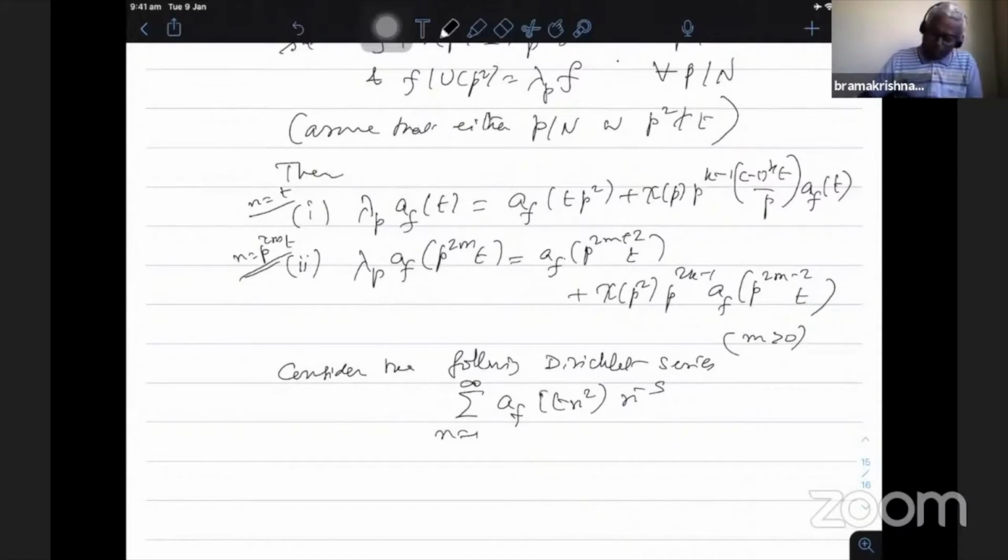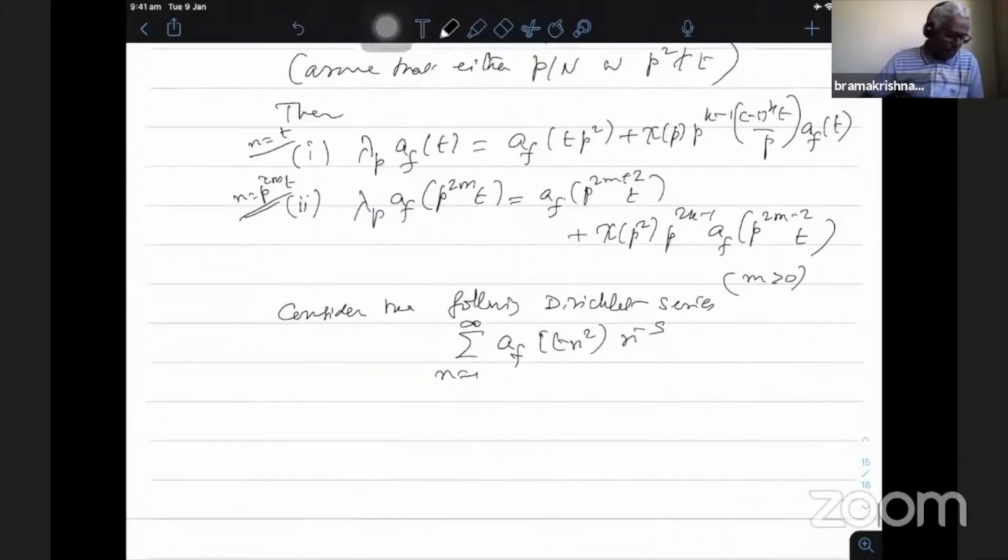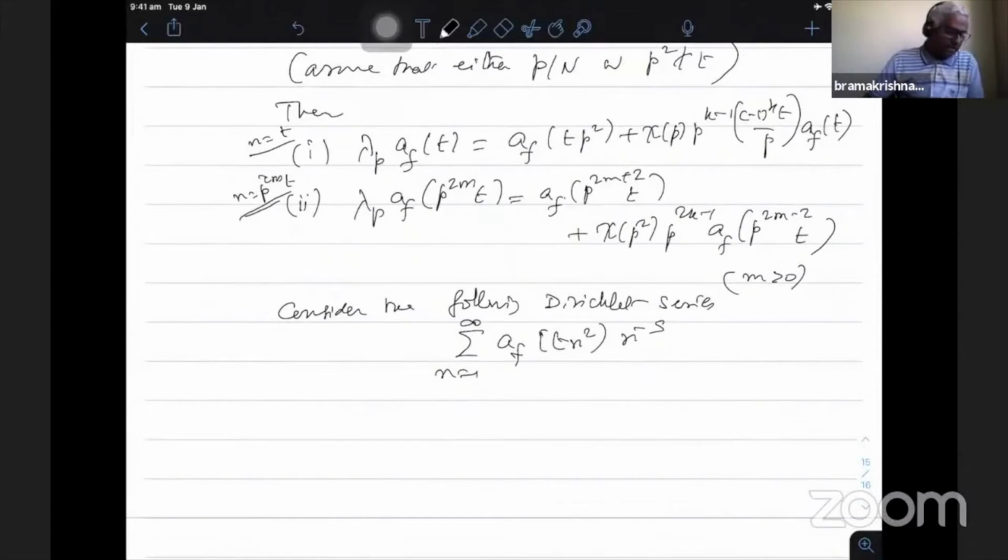So we'll just write down two equations. Again, they are special cases of this 1 and 2, special cases of the following. So we have lambda p a_f(t n^2). Since I put n equal to t, I can put n equal to t n^2, where t is square free.